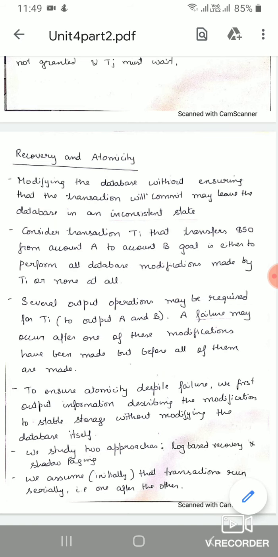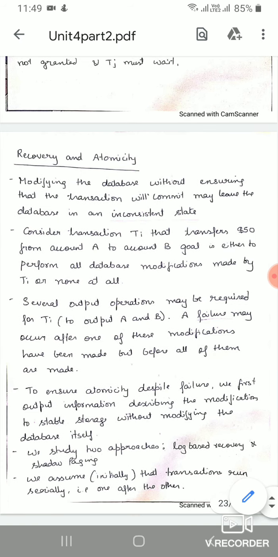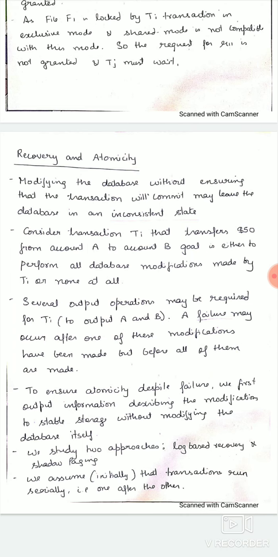Initially we assume that the transactions will run serially, that is, one after the other. When we are talking about recovery and atomicity, everywhere we will assume that our instructions are serializable. If they are serializable, then only can we recover them from an unstable state. Thank you.